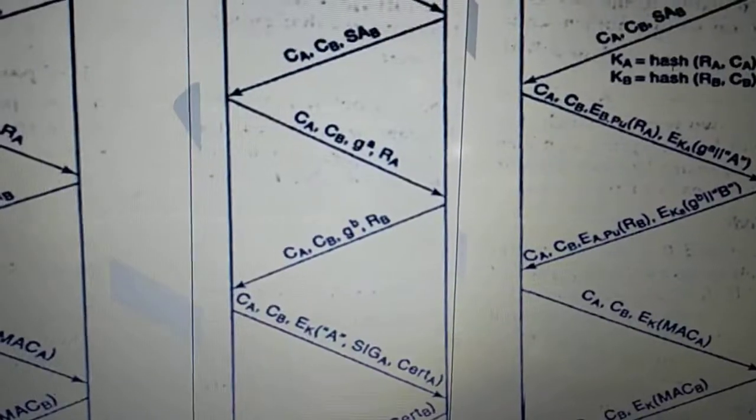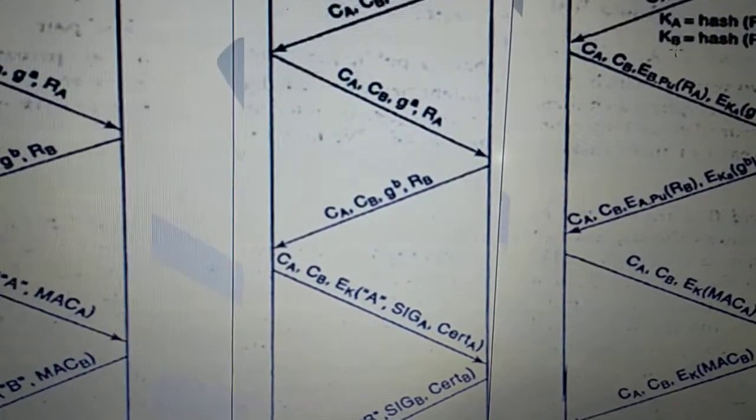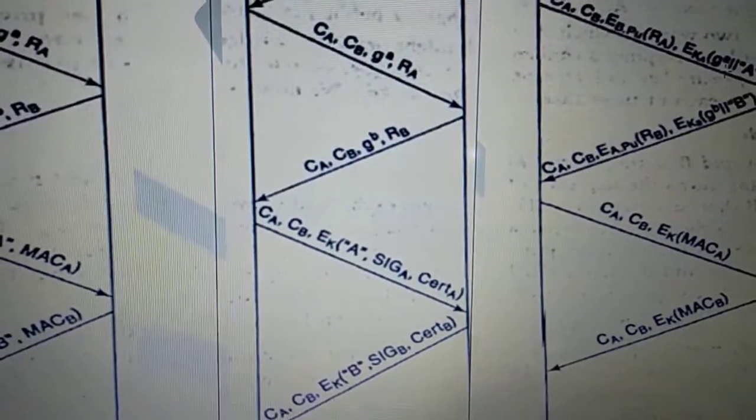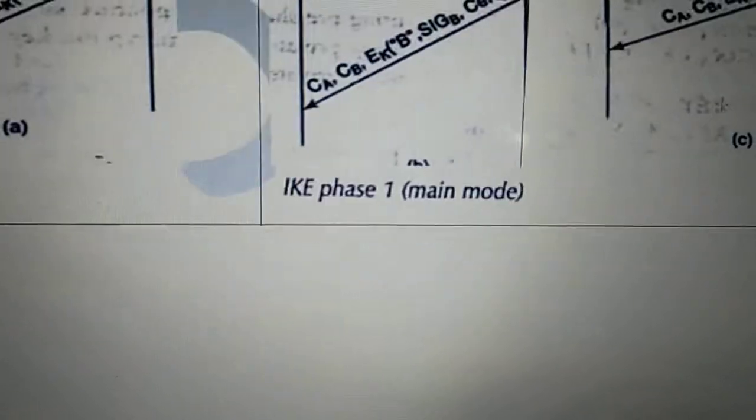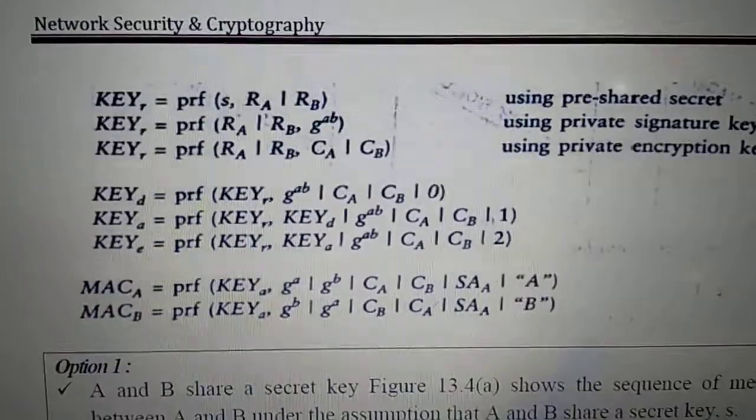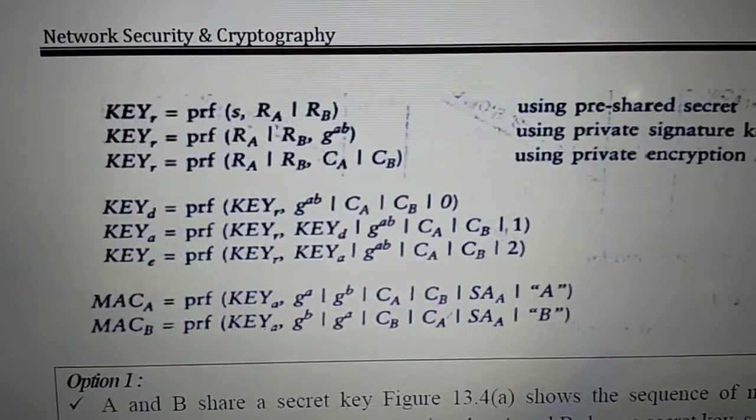Here the difference starts from the third message, where the keys generated are called KA and KB, which are hashes of the random numbers and the cookies, right? Along with sending cookie A and cookie B, RA will be encrypted using B's public key, and g power a and the identity of A are encrypted using KA, right? Similarly from B, and lastly a MAC will be sent using the same key. Those are the 3 ways in phase 1 main mode, right?